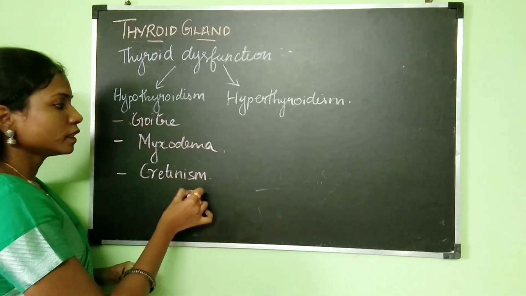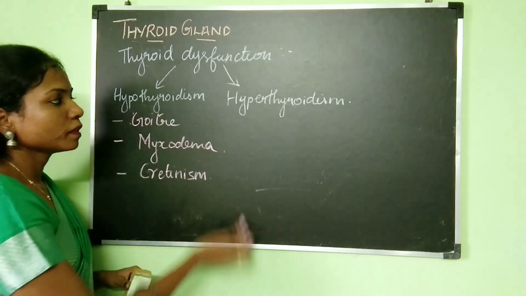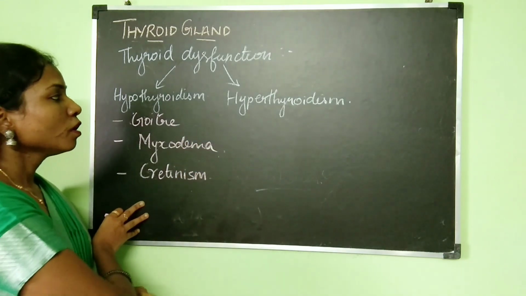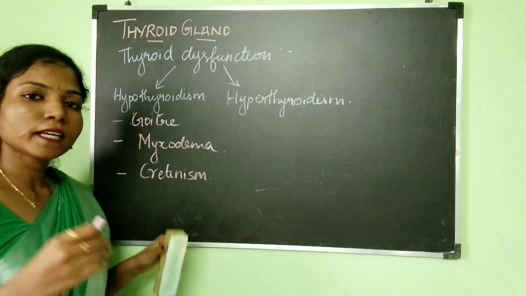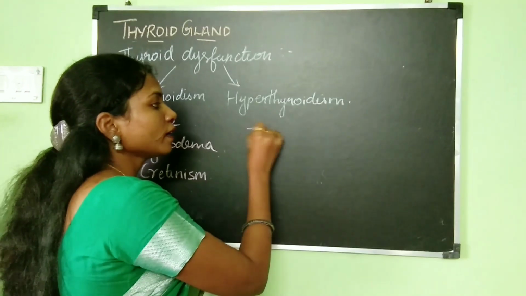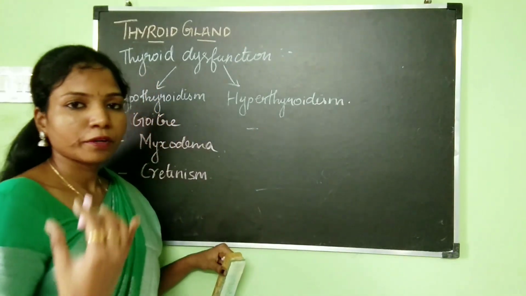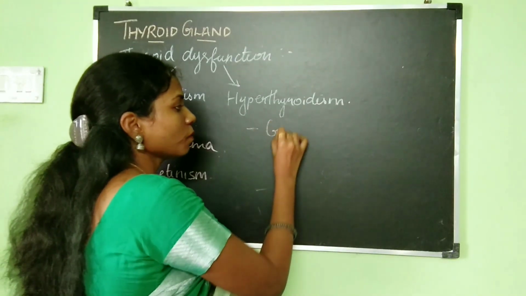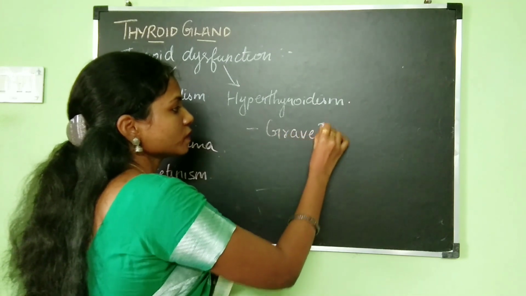All three are caused due to hyposecretion, that is less secretion of thyroid hormone. Under hypersecretion or hyperthyroidism, we will be discussing Graves' disease.